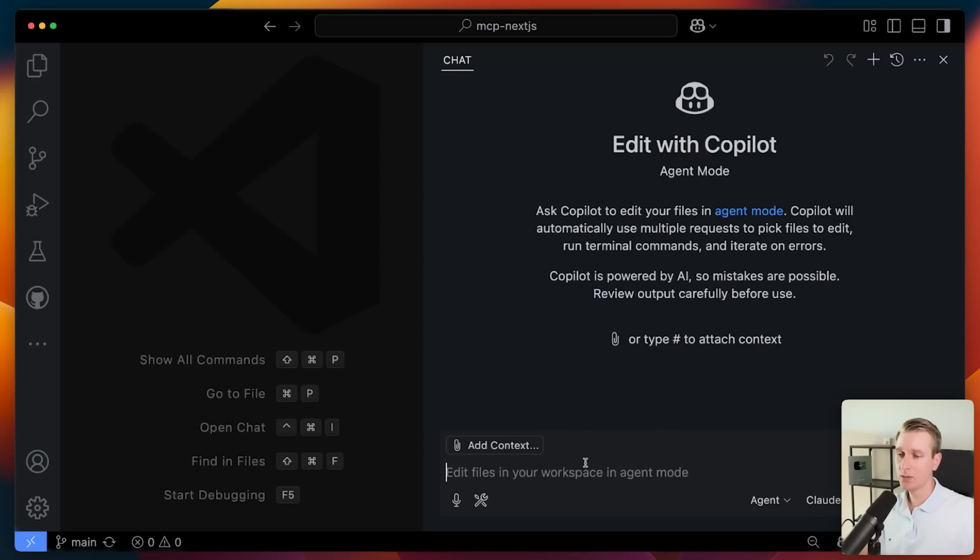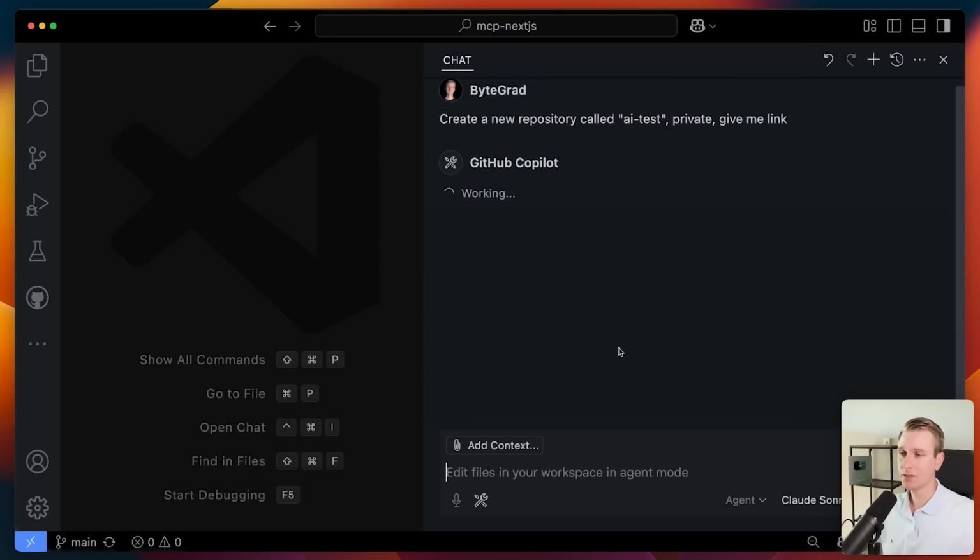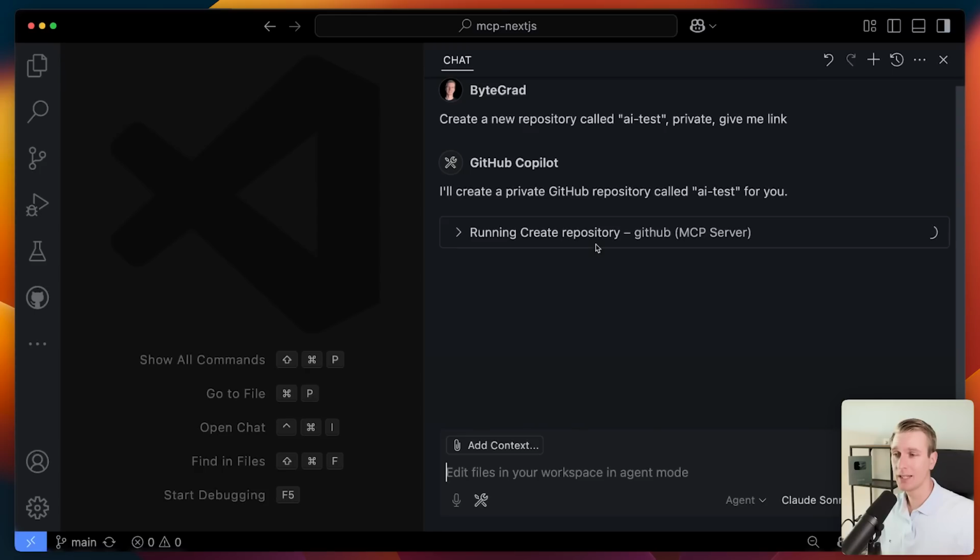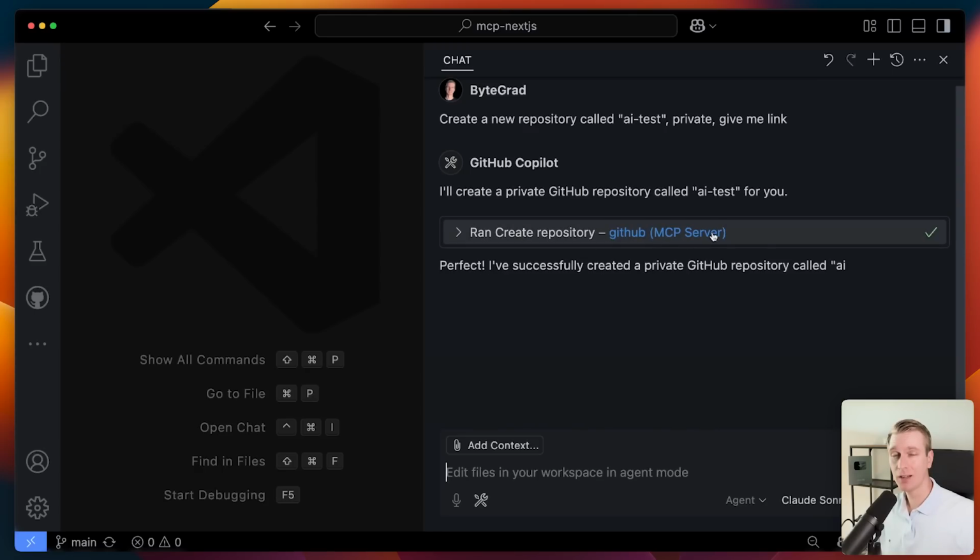However, if I'm already working a lot in this AI chat application, it would also be nice, at least sometimes, to do it from here instead of having to manually go and switch my context. So I would like to type something like create a new repository, AI test, let's make it private, and also give me the link. Right, so now if I press enter here, I would like it to go to GitHub on my behalf and actually create a repository. And now you see something really interesting. It can actually do that already.